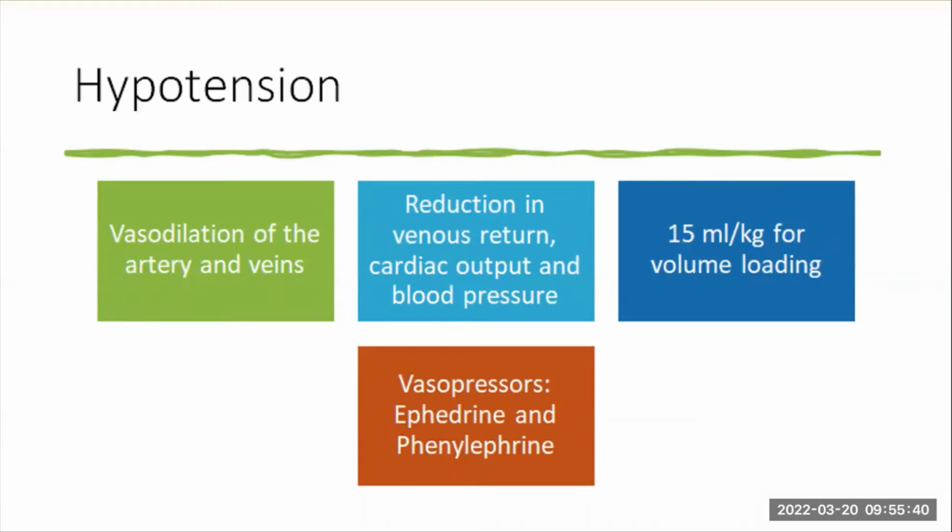So hypotension occurs due to vasodilation of the arteries and veins. You have a reduction in venous return, cardiac output, and blood pressure. So prior to starting an epidural, you want to do a bolus of 15 mL per kilogram. And some of the vasopressors that you can use are ephedrine and phenylephrine. Making sure they are appropriately diluted prior to giving the patient is very important as well.